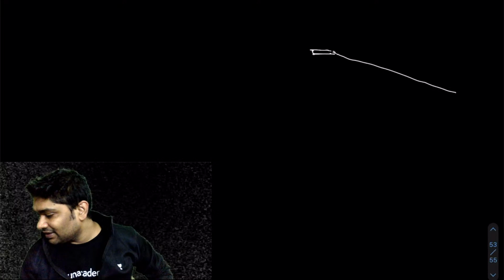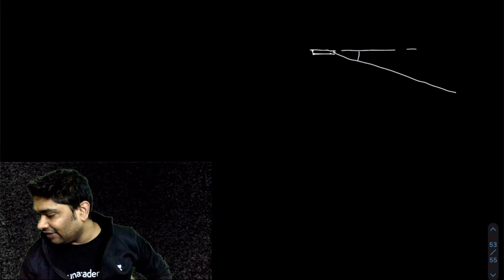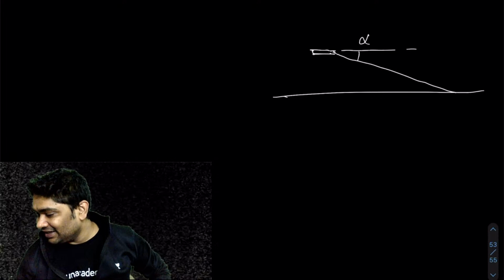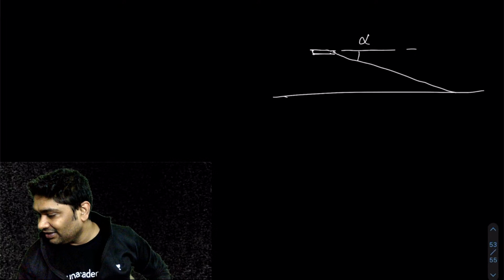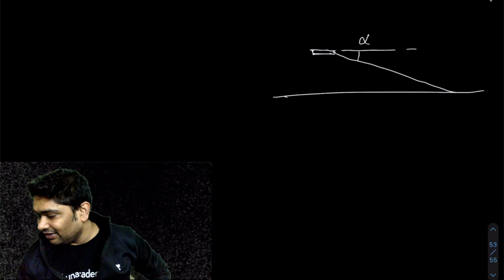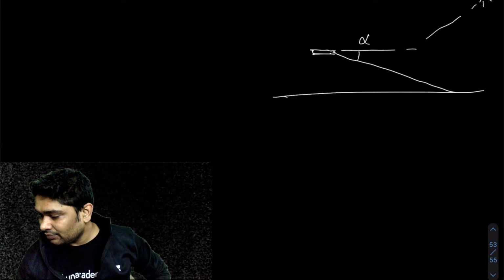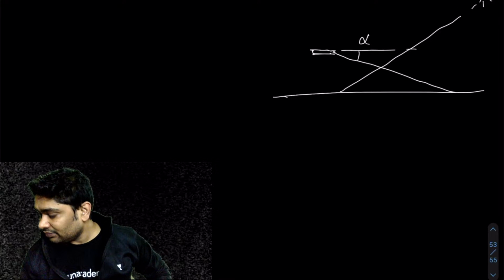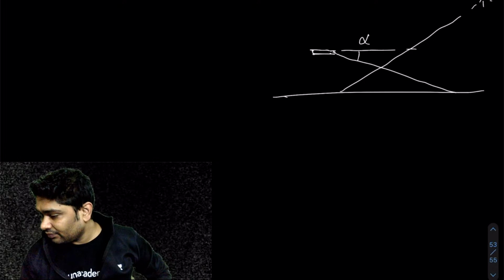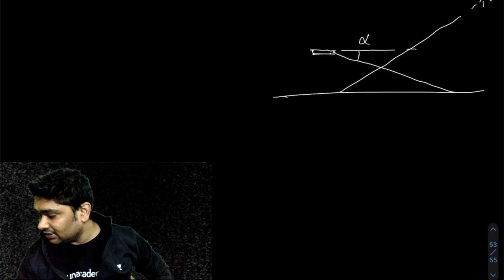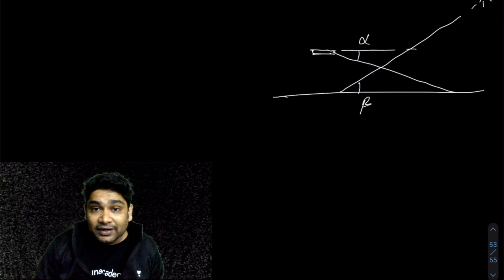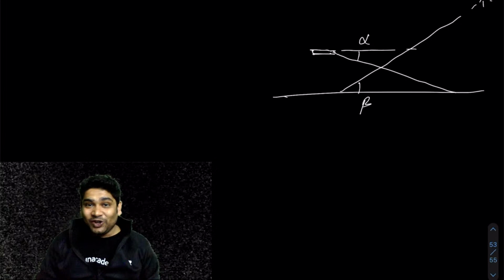It is getting down at an angle of alpha. Now you have the sun, which is here somewhere, and this is at an angle of beta, like this angle beta. You have to find the speed of the shadow of the aircraft.